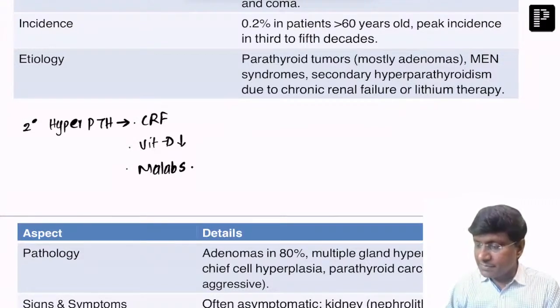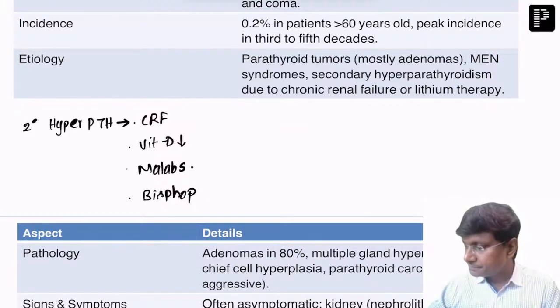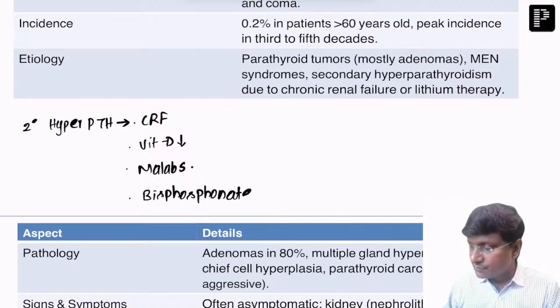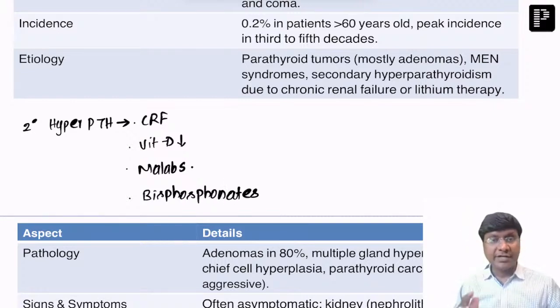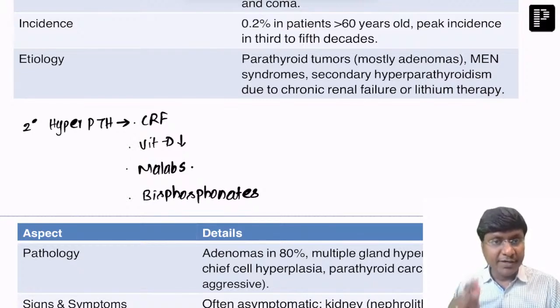Then we have some drugs which will cause hypocalcemia. What are those drugs? That is bisphosphonates. Actually, bisphosphonates are the treatment in case of primary hyperparathyroidism. But in a normal person, if you are giving bisphosphonates, they will induce hypocalcemia, and that will trigger parathormone release, that is secondary hyperparathyroidism.